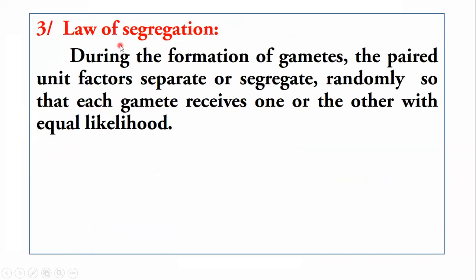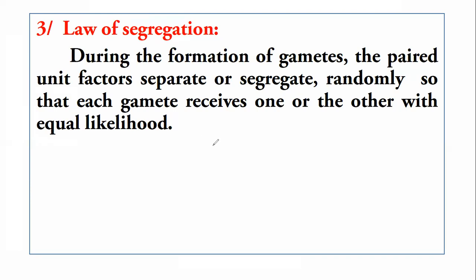And the last concept given by Mendel on the basis of the monohybrid cross is the law of segregation, and that is the first law of inheritance. According to the law of segregation, during the formation of gametes, the paired unit factors separate or segregate from each other randomly so that each gamete receives one or the other with equal likelihood.